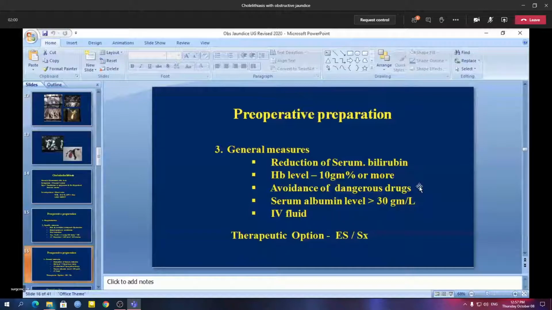So there is a chance of liver failure if the patient continues to take these analgesic drugs. Serum albumin level should be more than 3 gram%, sorry, not 30, it is 3, because that will improve the outcome of the surgery in terms of wound healing, and the patient may need IV fluid.